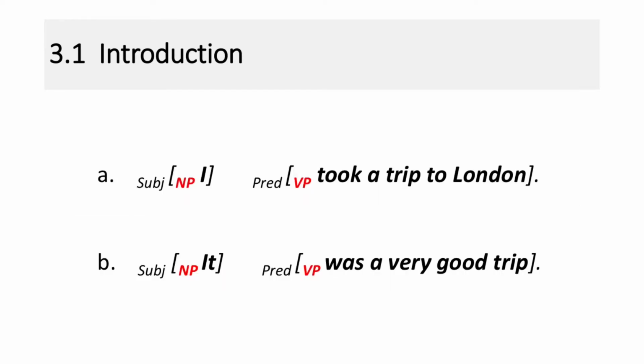Basically, simple sentences like "I took a trip to London" and "it was a very good trip" consist of the subject and predicate. So in sentence A, the NP "I" is the subject and the VP "took a trip to London" is the predicate. Similarly, in sentence B, the NP "it" is the subject and the VP "was a very good trip" is the predicate.